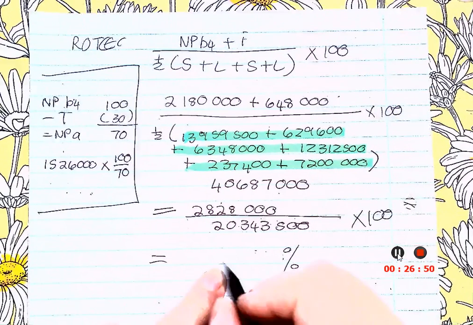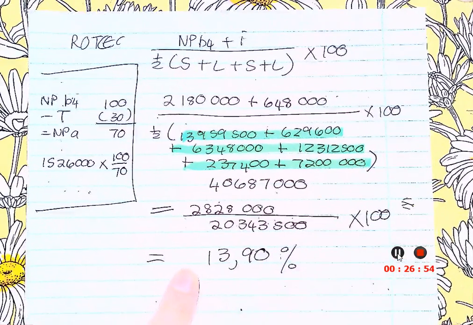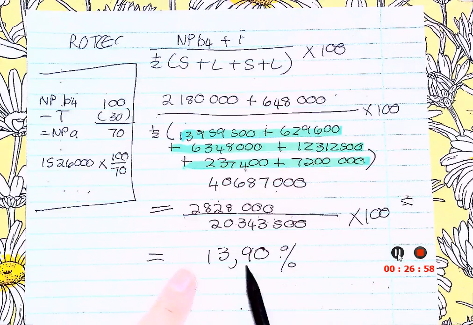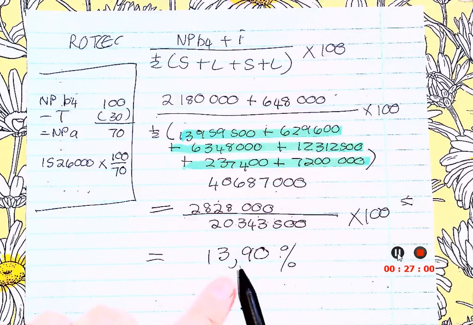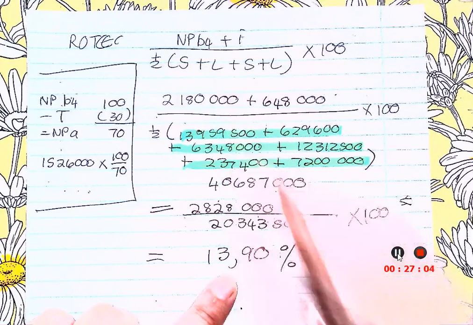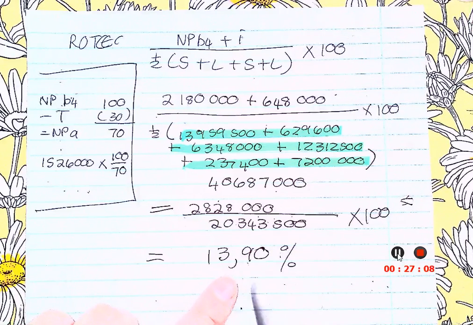So what do we get? 13.90. Okay. What does that tell us again? So this will tell me my return that I got with the help of the loan. So when I do comments, I'm going to compare this to the interest on loan. I want this to be more than the interest on loan that I need to pay.